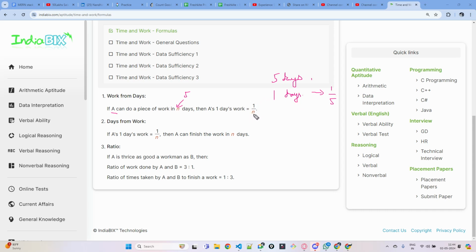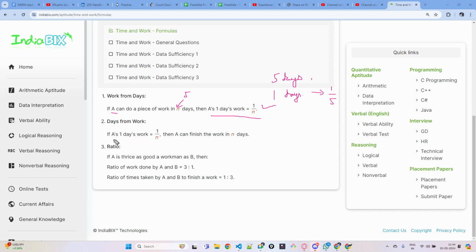In one day he will finish 1 by 5 part of the work. In 2 days he will finish 2 by 5 part of the work. In 5 days he will finish 5 by 5 part of the work, which is the complete work. So this is the first one: he can finish 1 by n part of the work in one day.